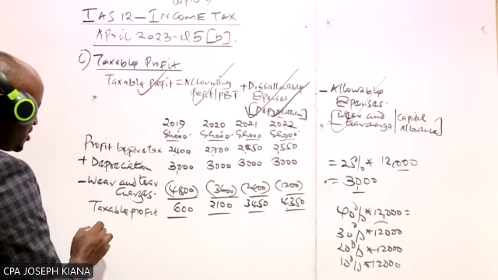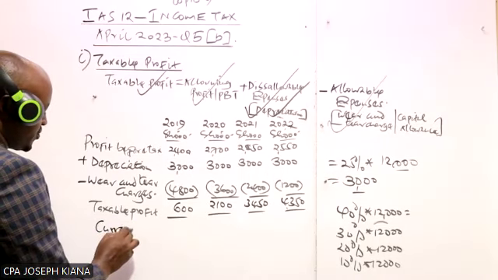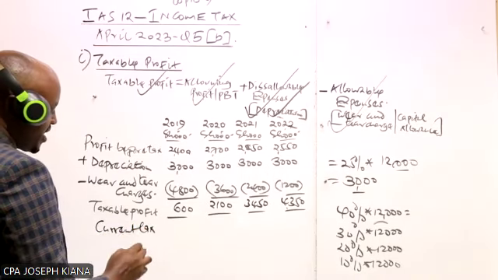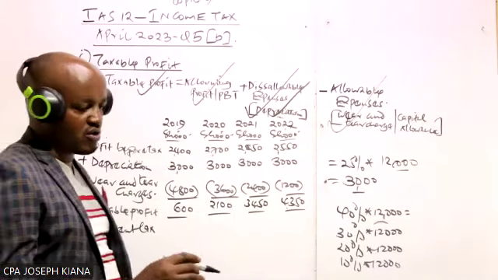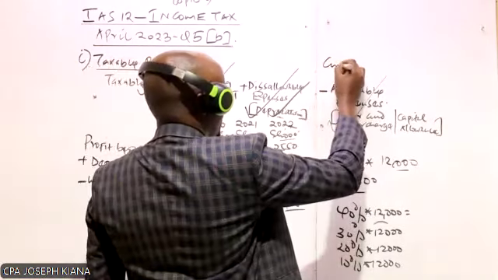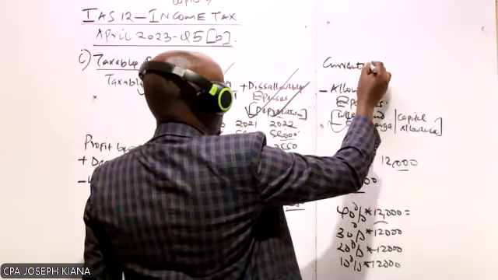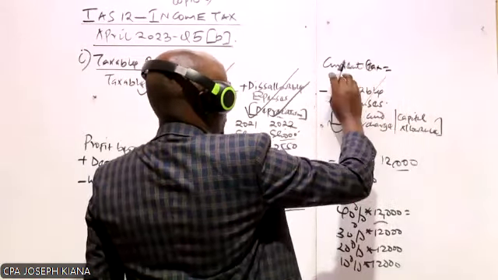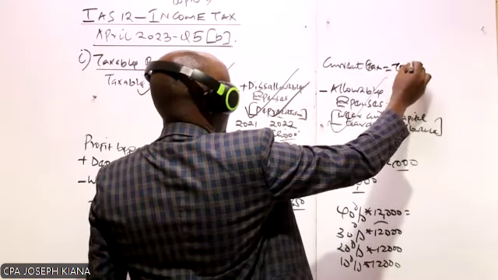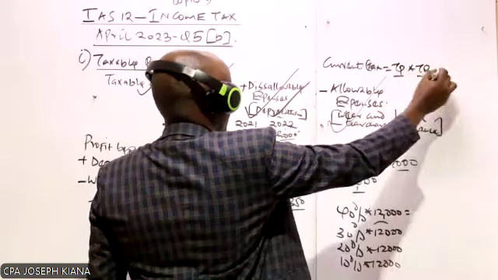Assuming in this question equally, because this is something the examiner may require you to compute, assuming you are required to compute current tax, you have to recall how we compute the current tax. We take the taxable profit times the tax rate.